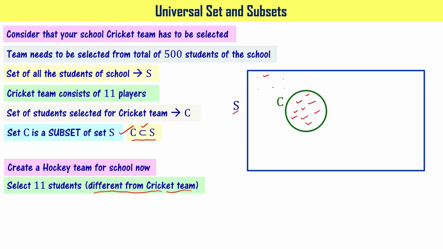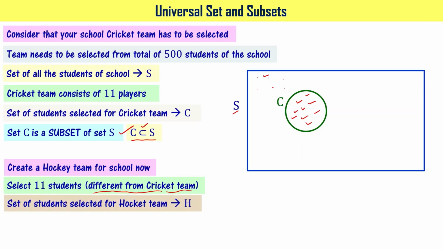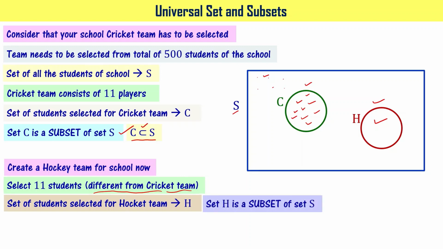Then if I take those names and denote that as hockey team set H, then pictorially that can be represented as shown here, right? As I said earlier, the cricket team is different from the hockey team, right? And as you have seen here, the hockey team H is a subset of the total students in the school, that is set S, right? Now you got the concept of subset.